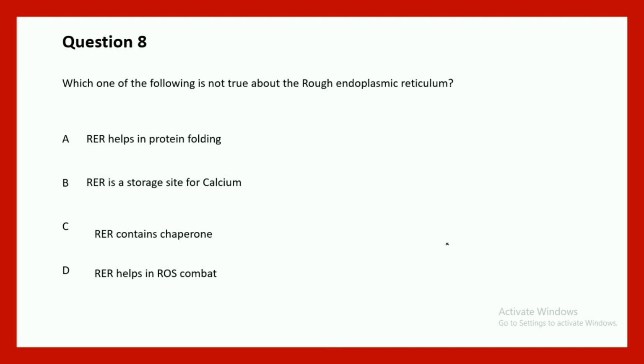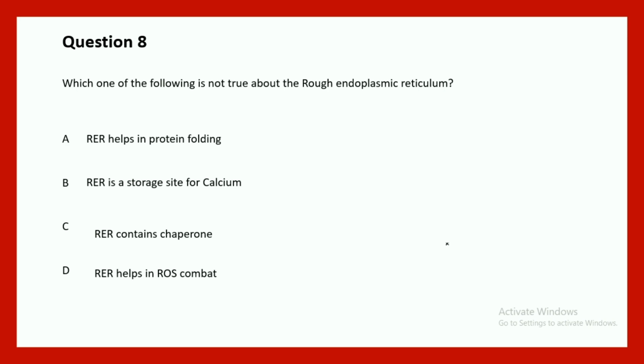Question number 8 asks which of the following is not true about rough endoplasmic reticulum. Rough endoplasmic reticulum helps in protein folding. It is true. Rough endoplasmic reticulum is a storage site for calcium. It is also true because it's like a reservoir for calcium, and it has several millimolar of calcium inside the cell, whereas in the cytosol the level is nanomolar.